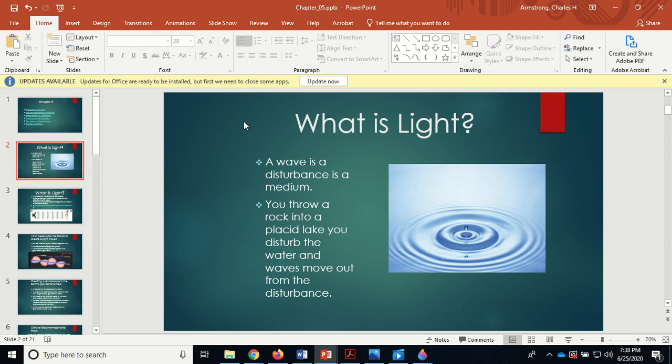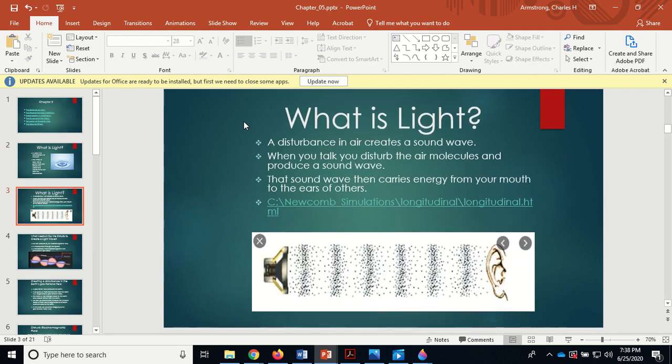You throw a rock into a placid lake, you disturb the water, and the water moves out from the disturbance. So the water is the medium, and the disturbance that moves out, that is the wave. Okay, disturbance in air creates a sound wave. When you talk, you disturb the air molecules and produce a sound wave. That sound wave then carries energy from your mouth to the ears of others.